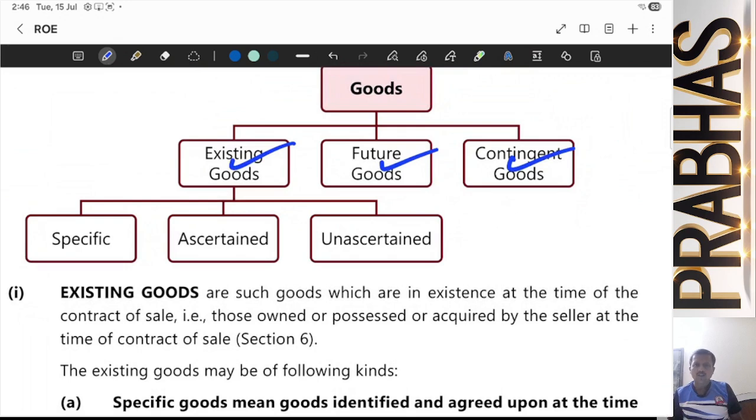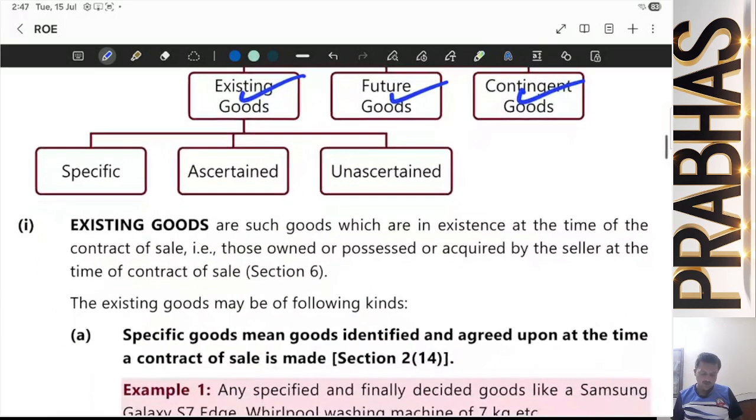These are the goods. Now, hope you remember contingent contracts which we studied in the Indian Contract Act. Let us not speak about it; it's similar to that. If I say that I will supply goods to Mr. A if B supplies it to me, then it is called contingent goods, because whether I supply to them or not is dependent on B supplying it to me. So that's why they are called contingent goods.